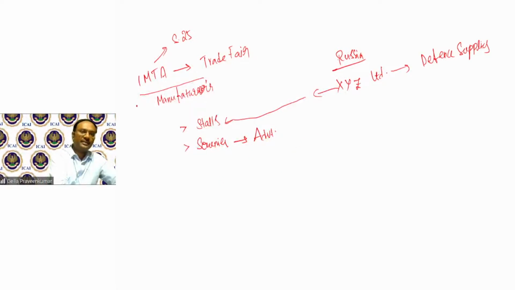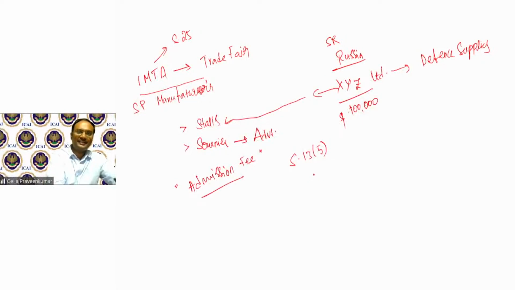Now, the service provider is in India. The service recipient is from Russia. XYZ Limited makes a payment of, say, $1 lakh. Now, when this money of $1 lakh is paid in foreign currency, as per the provisions of this Section 13, subsection 5, this is an entry. This is an admission fee. For the purpose of business. So here, because this event is conducted in Maharashtra, my place of supply happens to be Maharashtra.